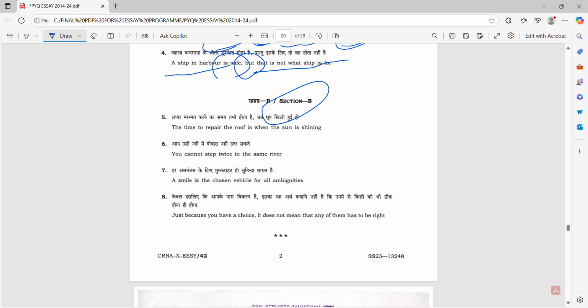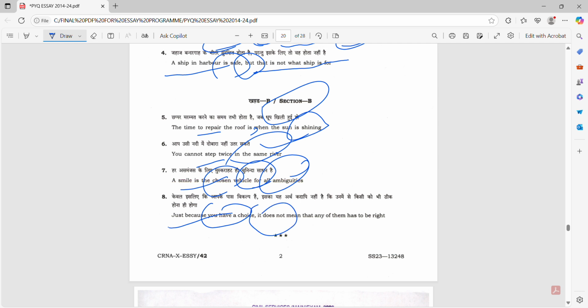This is section 2. The time to repair the roof is when the sun is shining. You cannot step twice in the same river. A smile is a chosen vehicle for all ambiguities. Just because you have a choice, it does not mean that any of them has to be right.